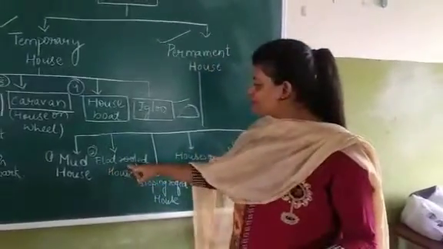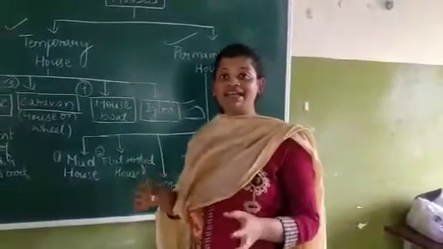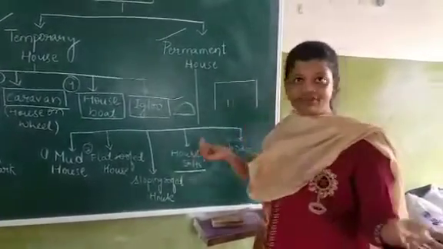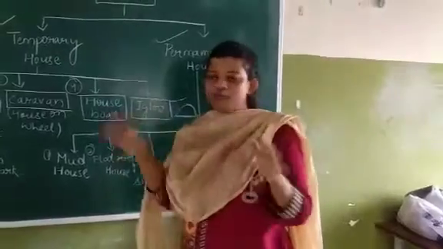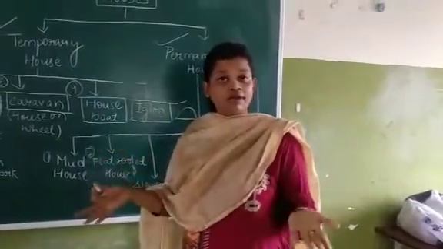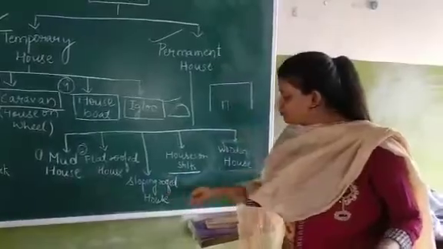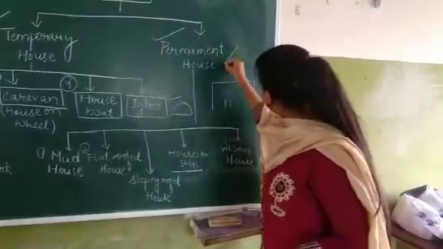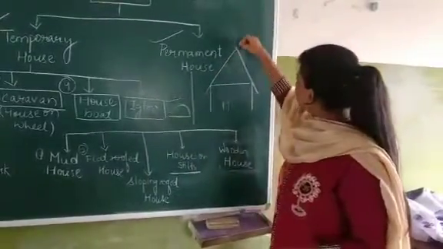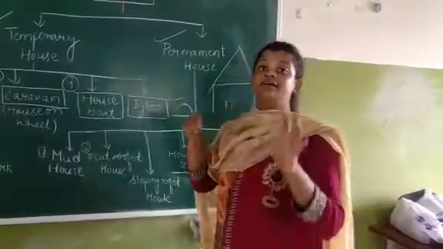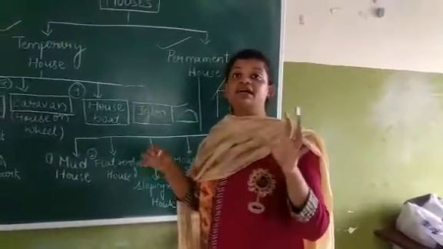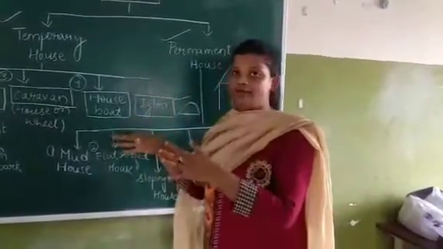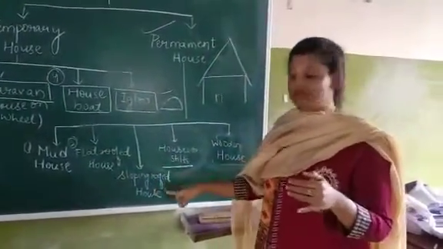Then next is the flat roof house. The flat roof houses have a flat terrace, right? And we all know the tall buildings, the small houses, very beautiful bungalows, all are flat roof houses. The next is the sloping roof house. The sloping roof houses have sloping surfaces on the top of them. Now why? In regions where there is high rainfall or high snowfall, there we have sloping roof houses.